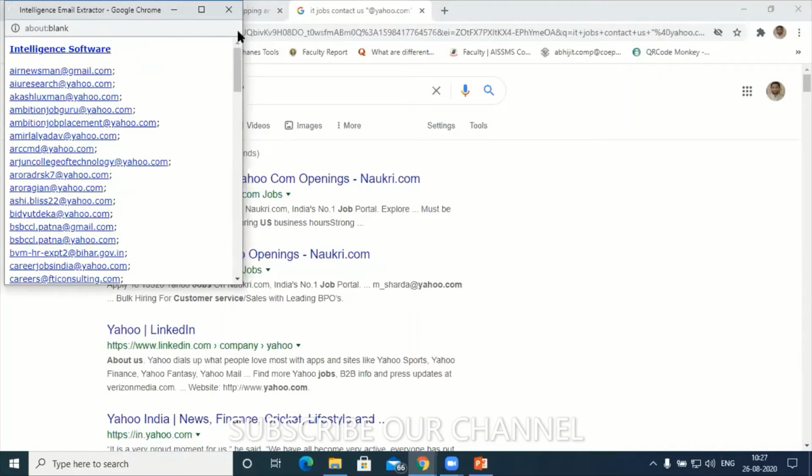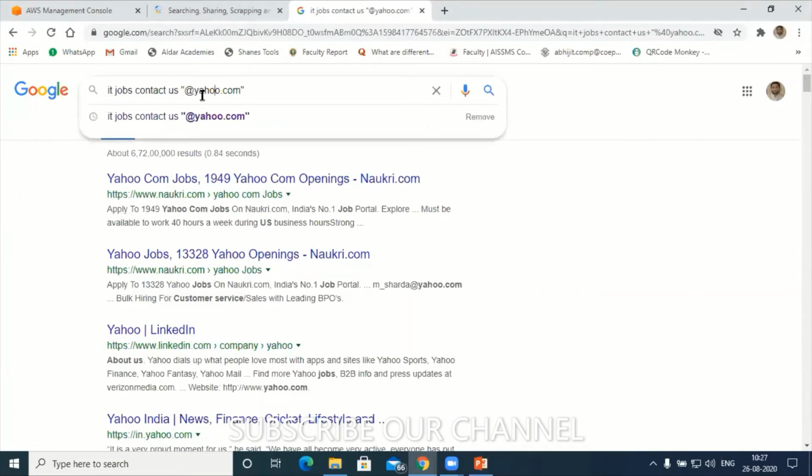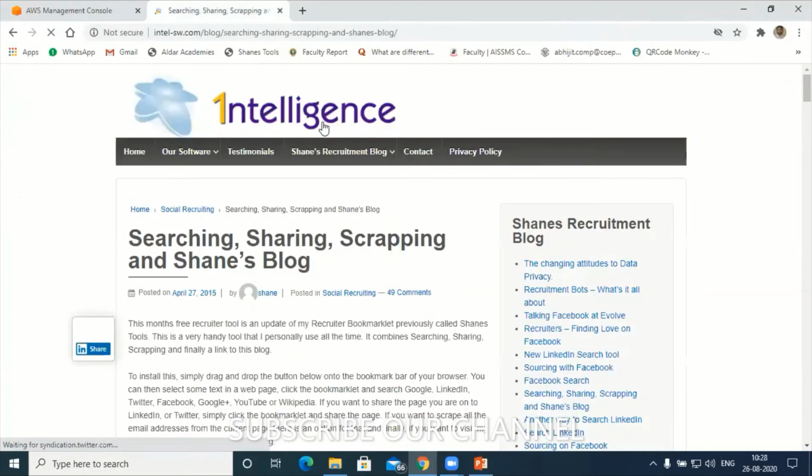If you have a high bouncing rate, maybe the email sender will block your account for a few days. So that we need to keep in mind. That depends upon your approach, how you are scrapping the data, and what keywords you are giving. Based upon the keywords, we will get the valid email addresses. After scrapping the data using the Shane tool, next you copy those email addresses into an Excel sheet.